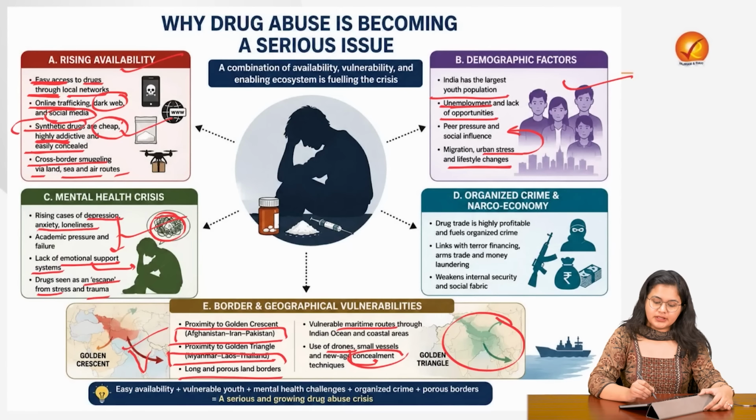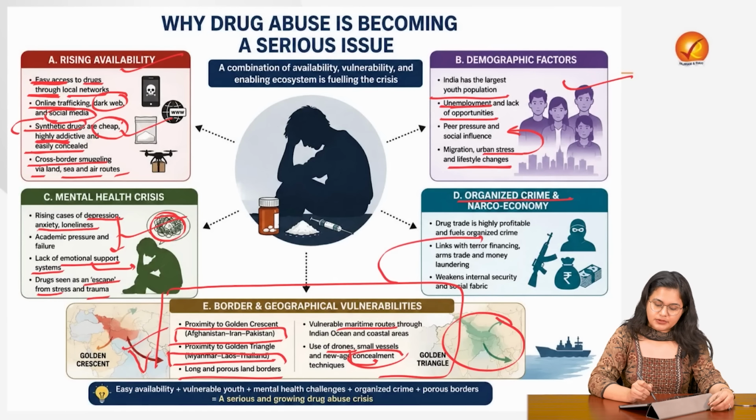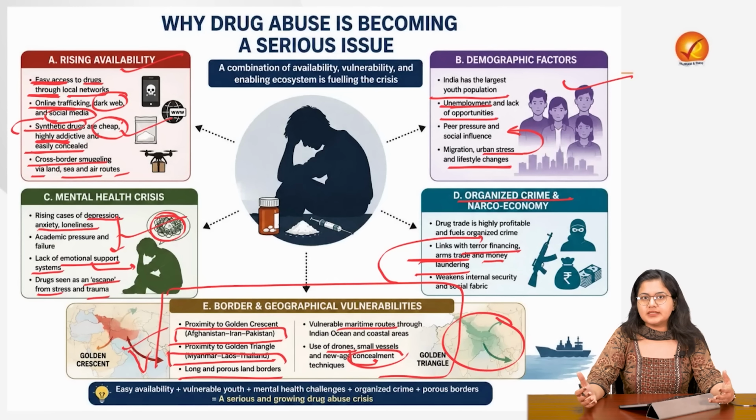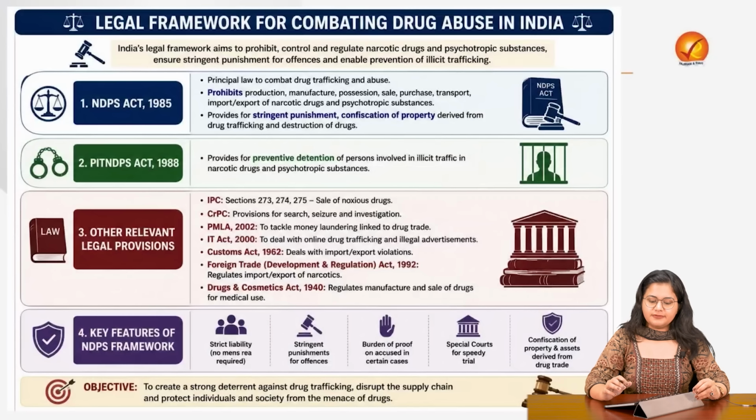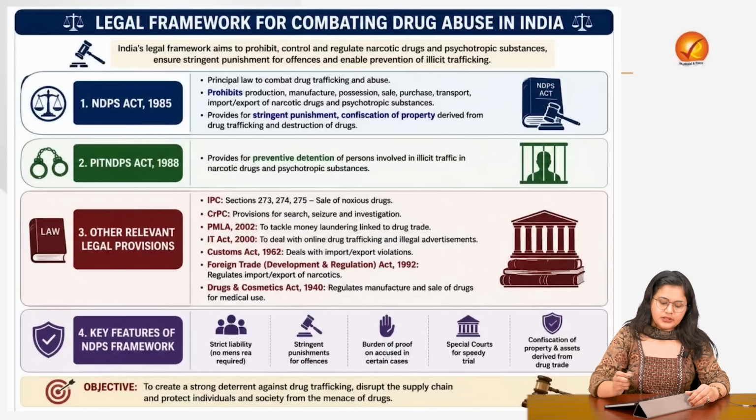Now coming to the organized crime issue, this is not merely related to health or to the youth, but is also an internal security problem for India, with links to terror financing, weapons trade, money laundering and other organized and severe crimes. Because of the increased profitability in recent times, these people have incorporated even more sophisticated networks and technologies.